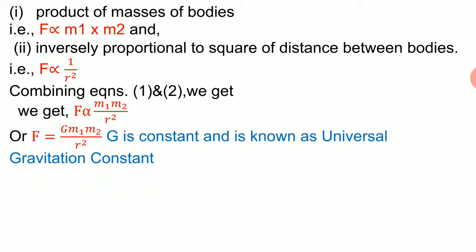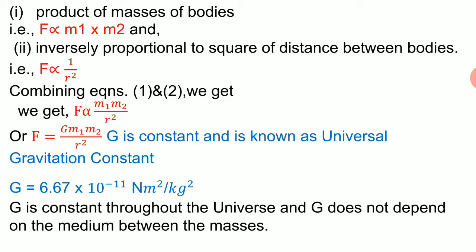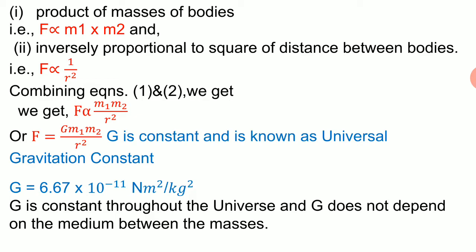Now let us replace the proportionality sign with a constant of proportionality, and our required formula is F equals G m1 m2 upon r square, where G is a constant known as the universal gravitational constant. The value of G is 6.67 into 10 raised to power minus 11 newton meter square per kg square, and this G is constant throughout the universe.